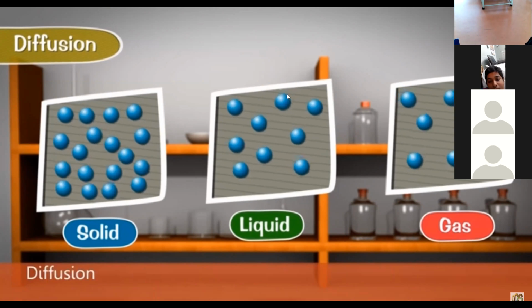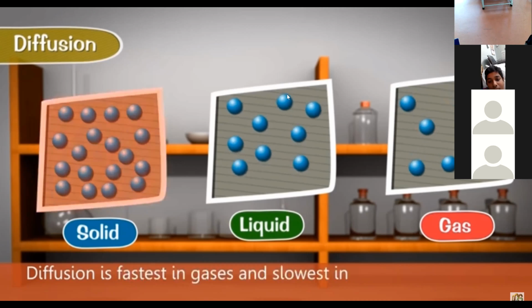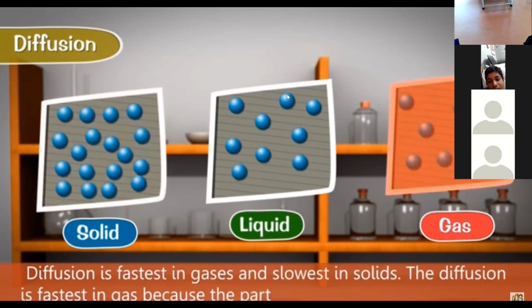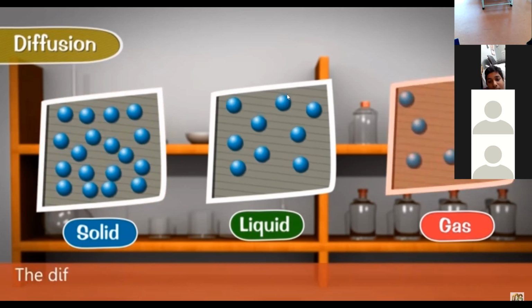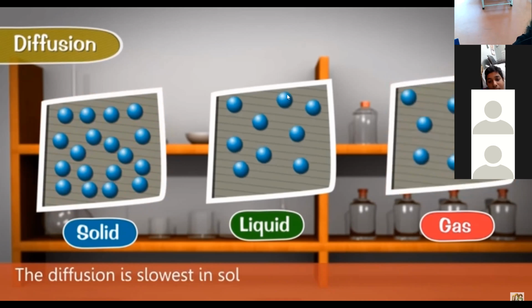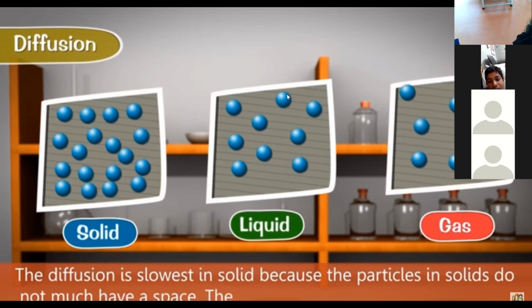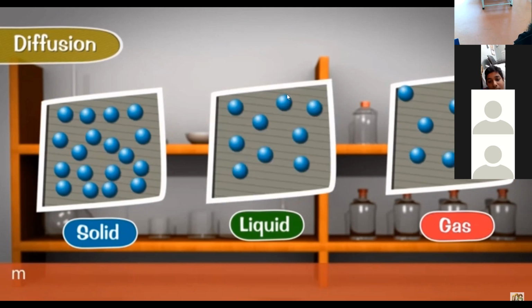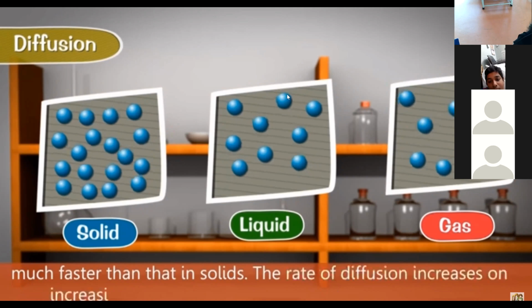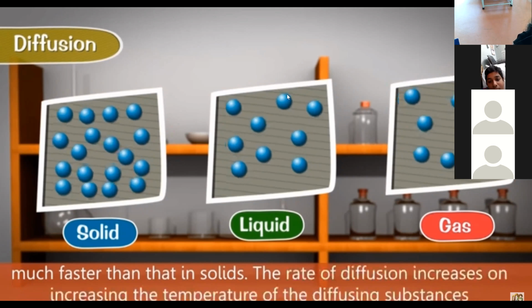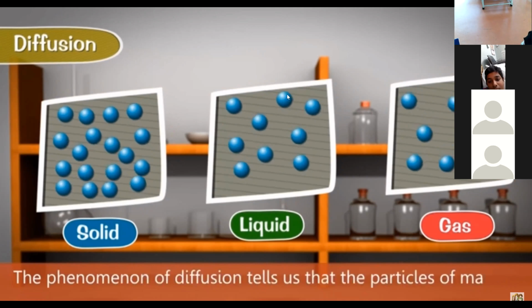Diffusion is fastest in gases and slowest in solids. The diffusion is fastest in gases because the particles of gases move very rapidly. The diffusion is slowest in solids because the particles in solids do not have much space. The diffusion in liquids is, however, much faster than that in solids. The rate of diffusion increases on increasing the temperature of the diffusing substance. The phenomenon of diffusion tells us that the particles of matter are constantly moving.